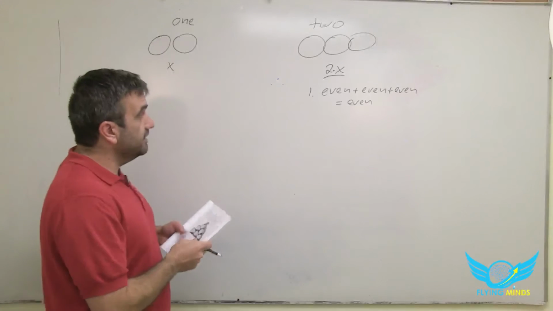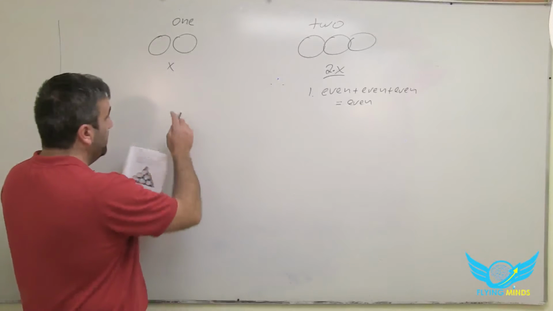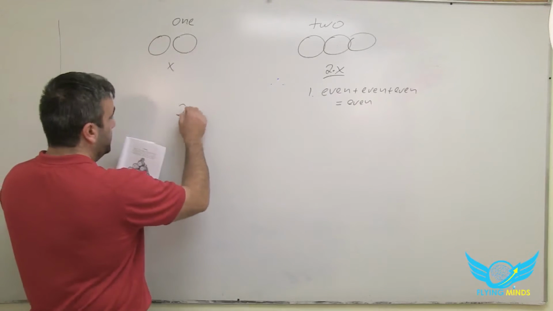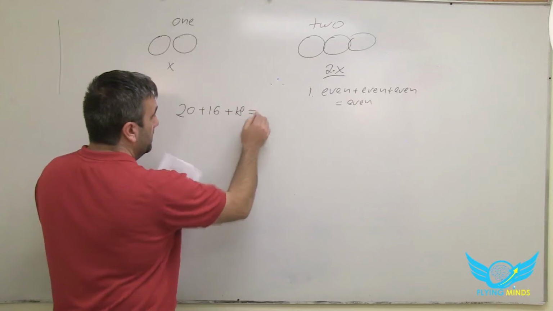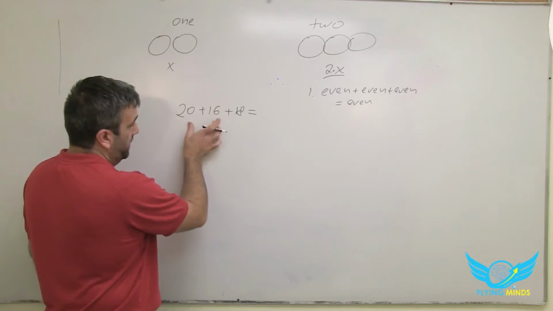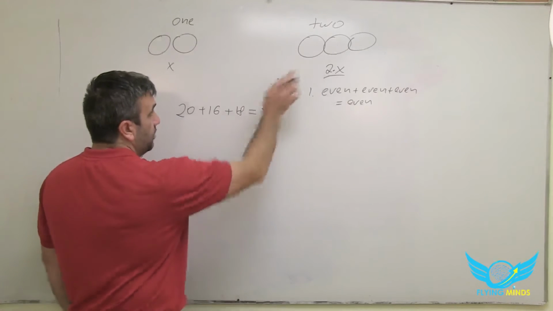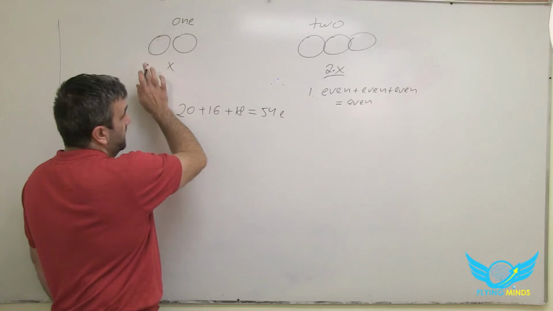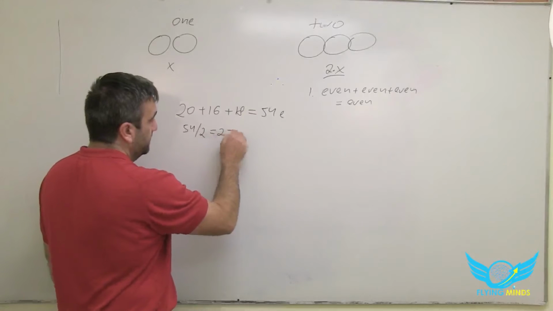So let's check this option. We have 3 barrels with an even number of liters, so it will be 20 plus 16 plus 18. If we add these numbers, we get 36, 46, 54. So this customer bought 54 liters, which means the other one bought 54 divided by 2, 27, right?